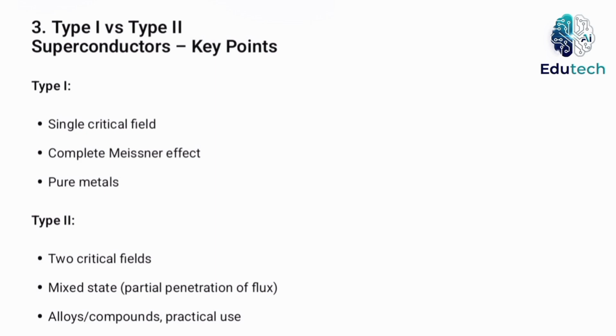Type II superconductors exhibit two critical fields, lower and upper. Between these fields, they exist in a mixed state where magnetic flux partially penetrates. They are mostly alloys and compounds and are used in practical applications like MRI and superconducting magnets.